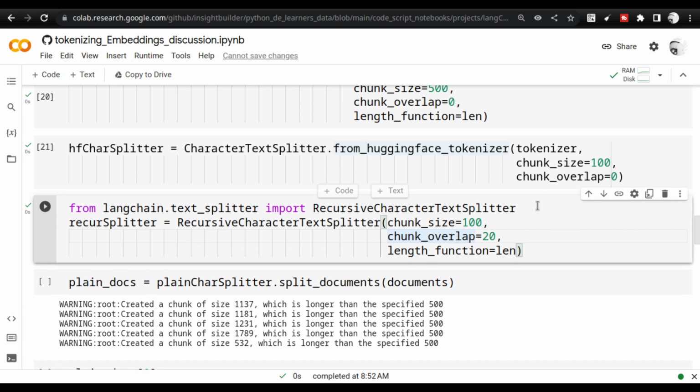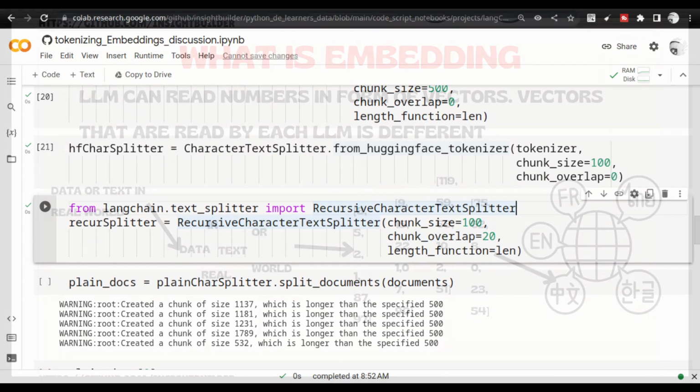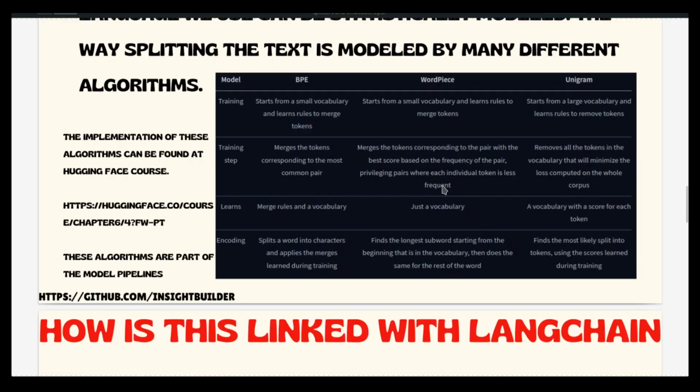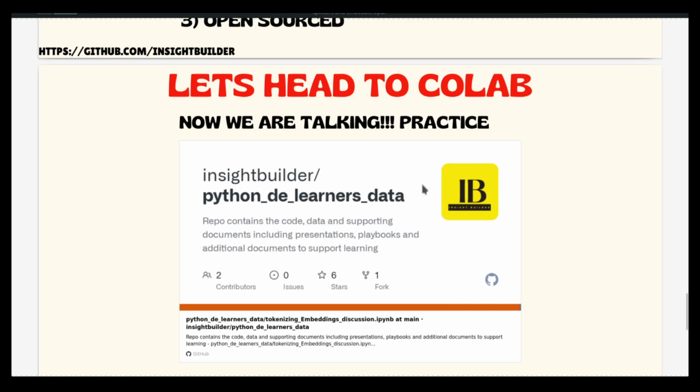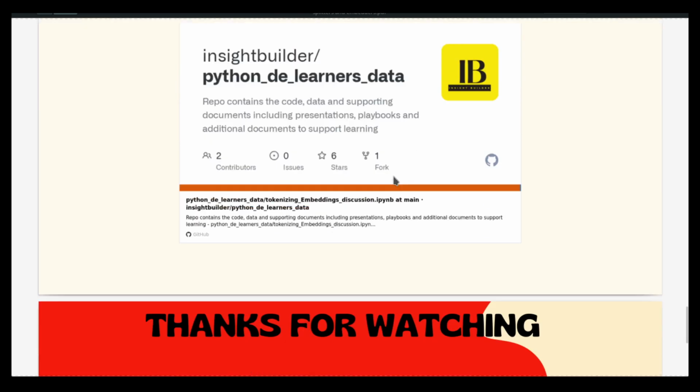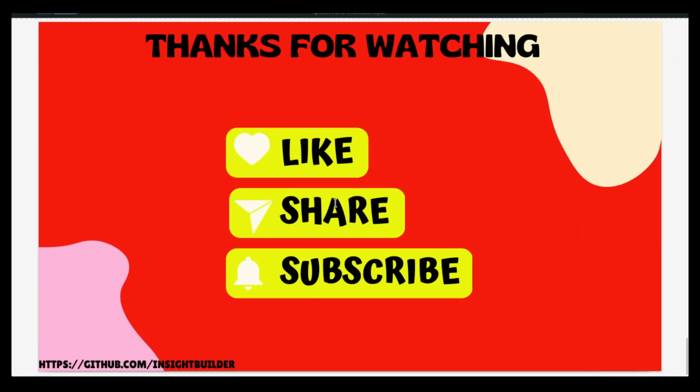I hope you have some understanding of what the character text splitters are. As I always say, the only solution is to practice. That is why I'm sharing the entire code with you, so do practice it and you will understand much better.